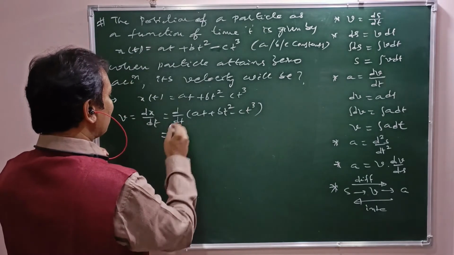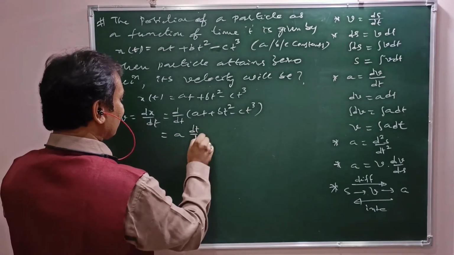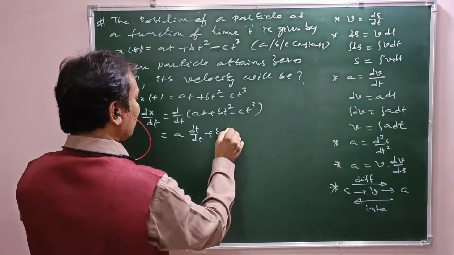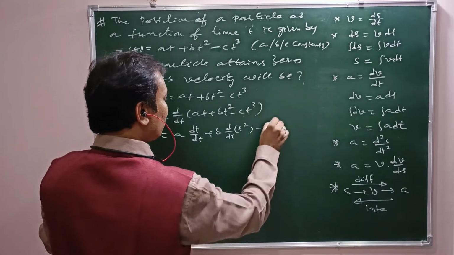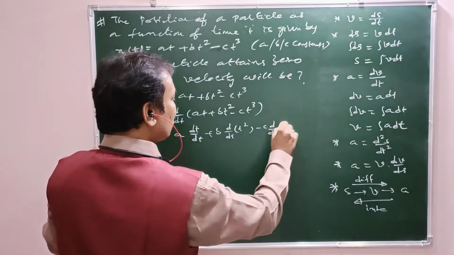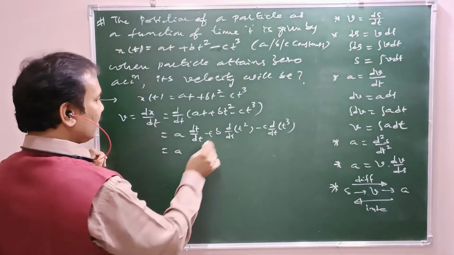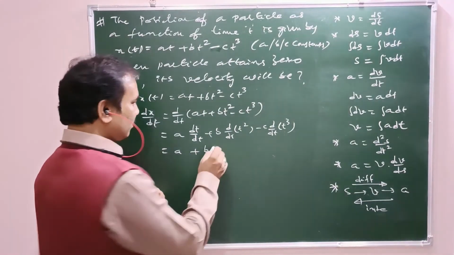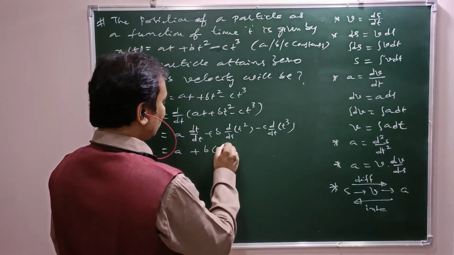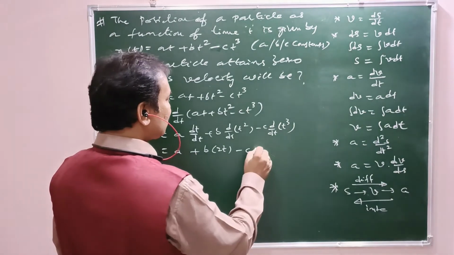That is a into dt by dt, plus b into d by dt of t square, minus c into d by dt of t cube. That is a into 1, a, plus b into 2t, minus c into 3t square.